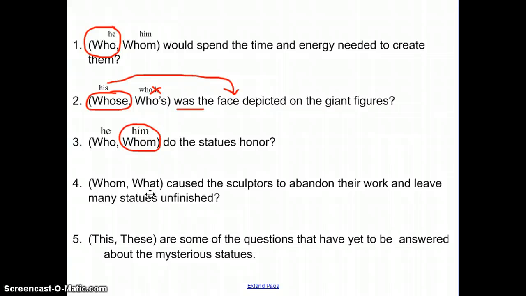So in looking at whom or what caused the sculptors to abandon their work and leave many statues unfinished, we're referring more to a situation or an unknown. We don't really know, so we can't necessarily say it's a person either. So the right answer there would be what. And then our last one, for a demonstrative pronoun, we have to find our antecedent. This or these are some of the questions that have yet to be answered about the mysterious statues. It's referring to the questions. Questions is plural, and so we want these.